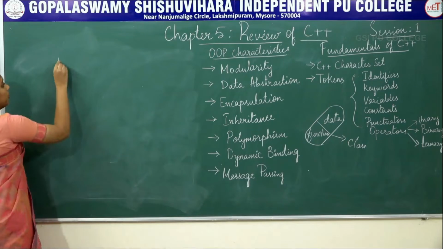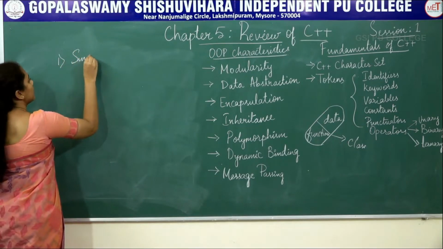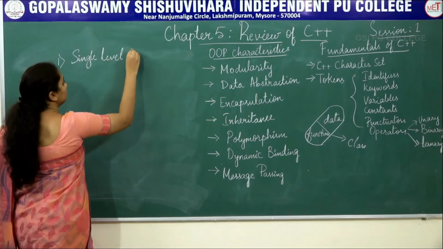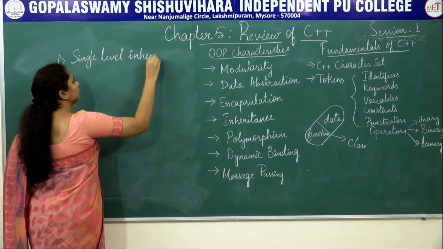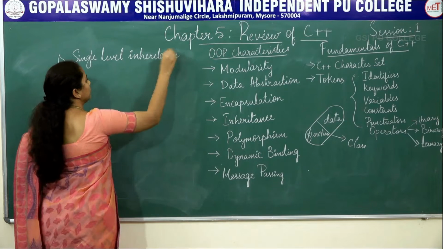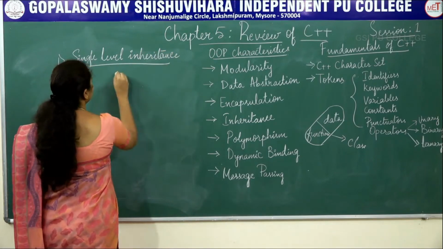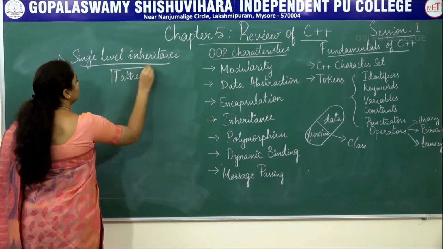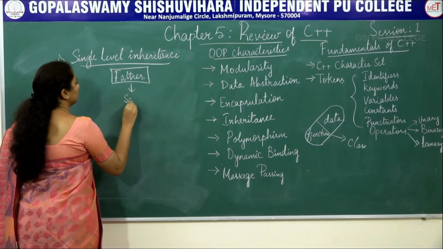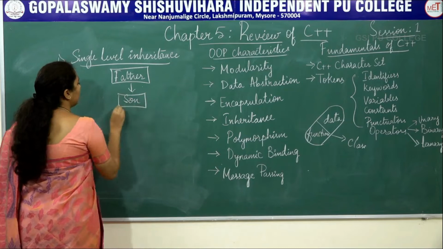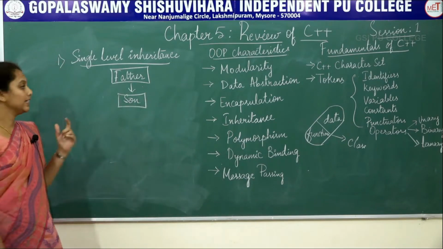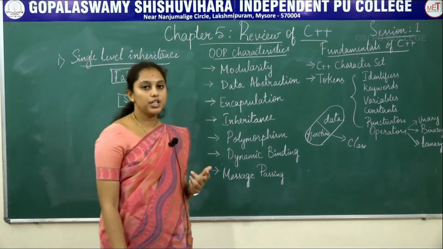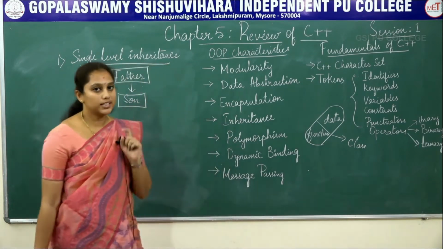The first type of inheritance is single level inheritance. What is single level inheritance? In single level inheritance, we are going to inherit the features from only one class.